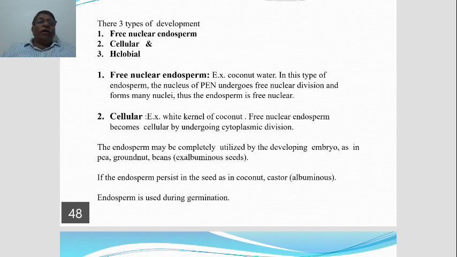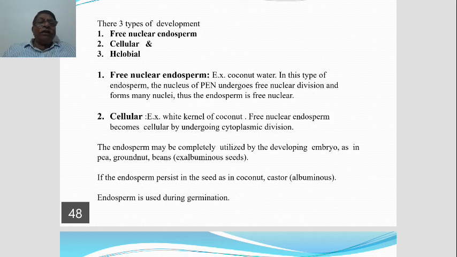Now the nucleus of the cell, that is PEN, divides and redivides many times mitotically, and thus forms a large number of free nuclei.